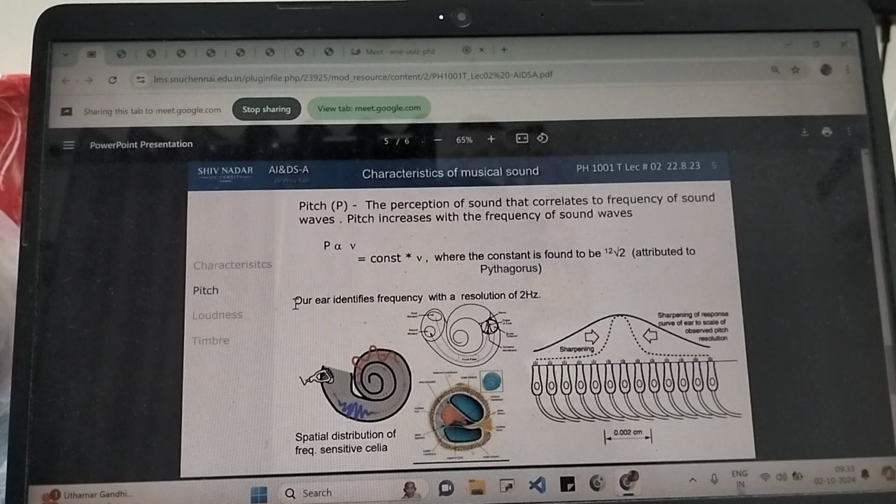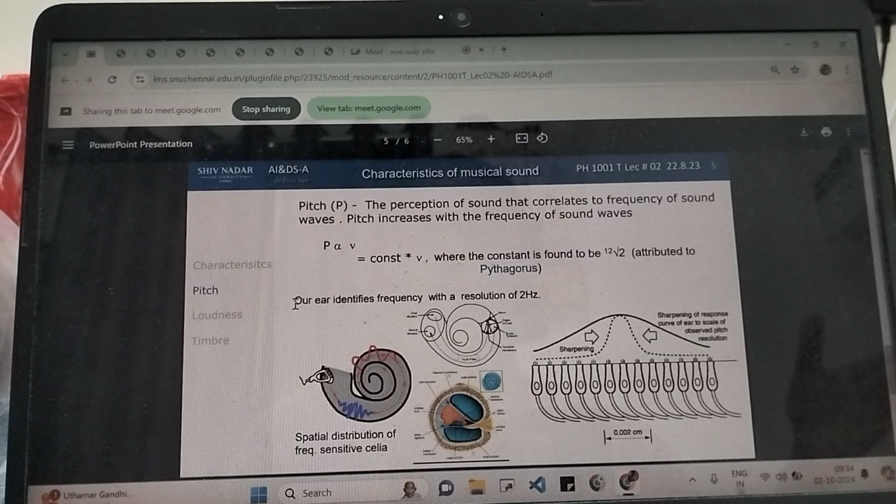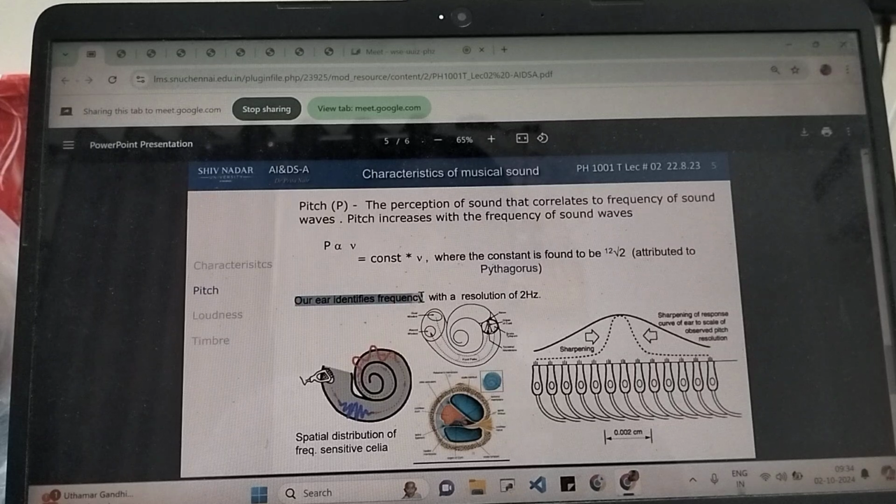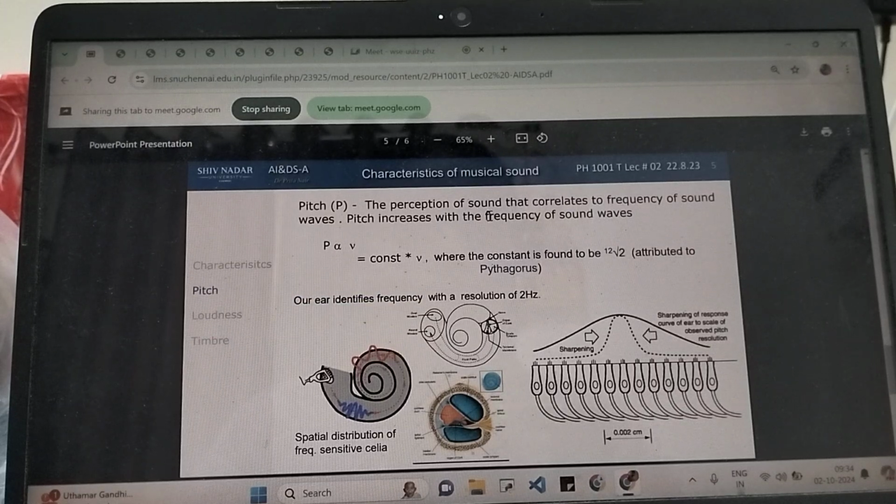Now don't confuse this with the 20 Hz to 20,000 Hz, that is the range it can measure. But the smallest difference between two frequencies that the ear can discern is 2 Hz, meaning if I have a sound at 20 Hz and another at 22 Hz, then my ear can differentiate between both. But if I have 20 Hz and 20.5 or 21 Hz, my ear cannot differentiate. So that is what this statement means, resolution of 2 Hz.